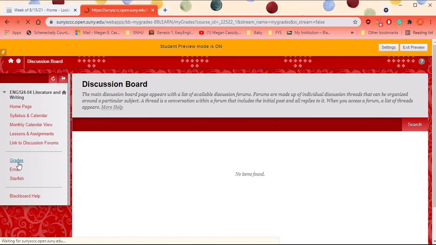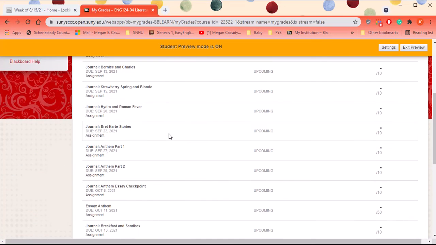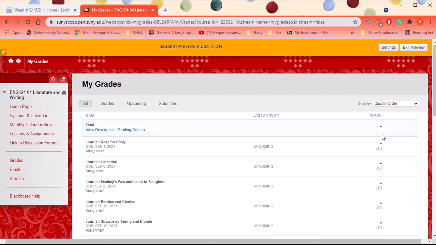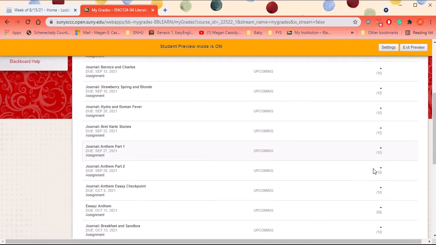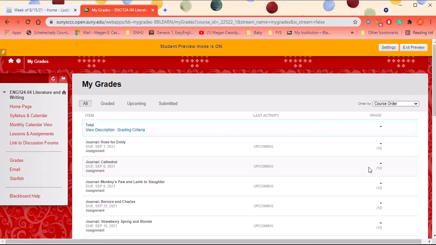The Grades tab shows you your grades. You can see everything and all the due dates again here. So again, there should never be a question about what's coming up because they're all listed. The grades pop up here, and also, if I put comments on it, which I might not always, but if I do, there will be a little bubble next to the number, and you can click that bubble to read my comments.